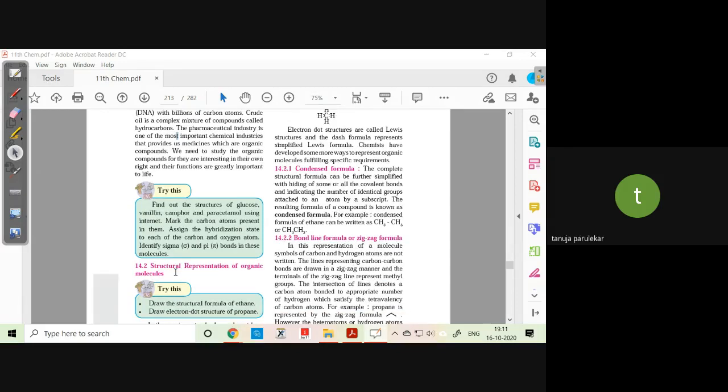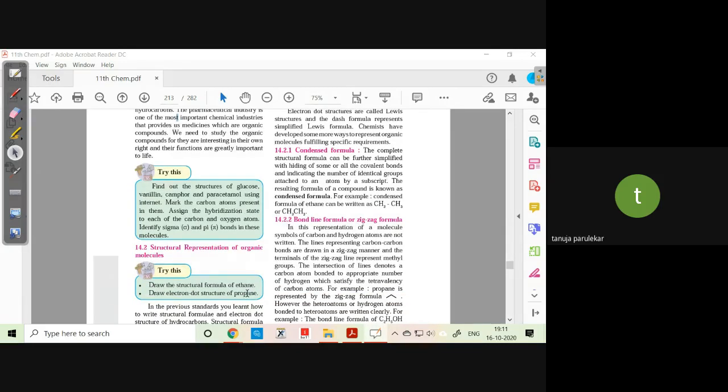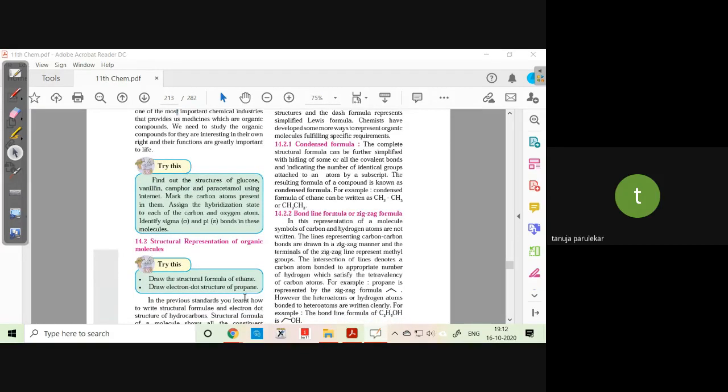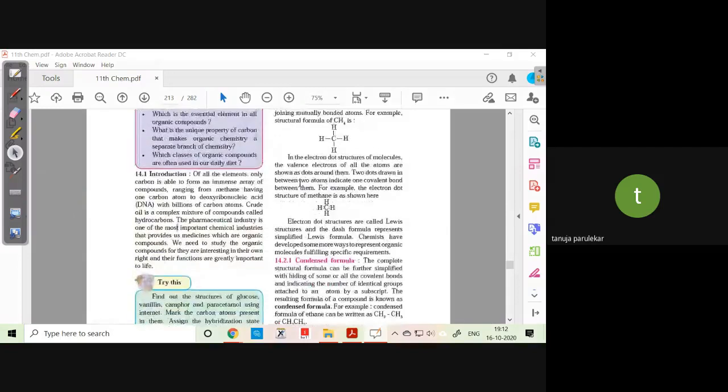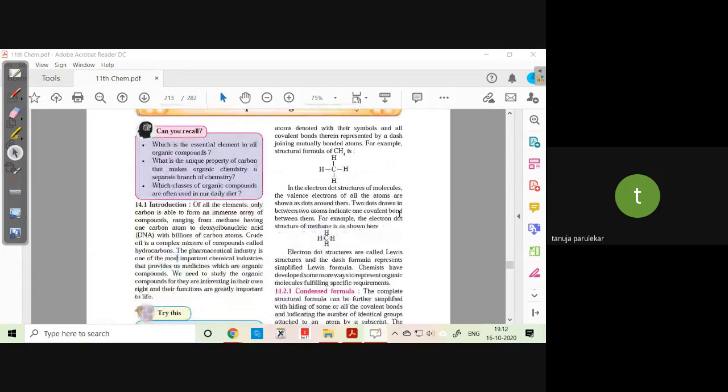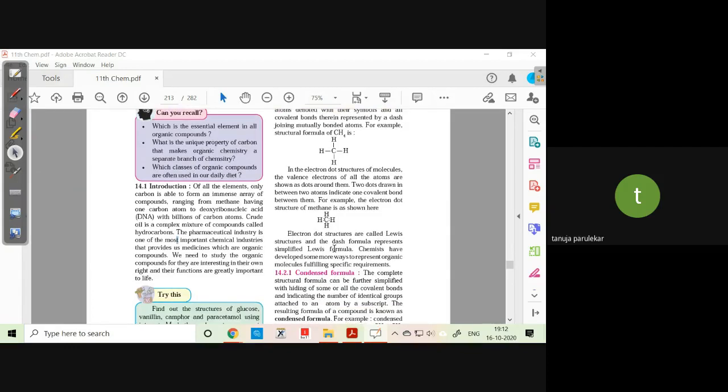This also, try the structural formula of ethane, then draw the electron dot structure. We saw the electron dot or Lewis structure. In the previous standard, you learned how to write the structural formula, molecular formula, and electron dot structure. So we put in the structural formula, then we learned how to go for the Lewis dot structure, or your electron dot formula, which is also called the Lewis structure.